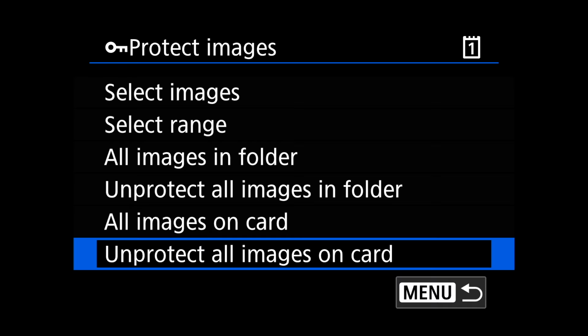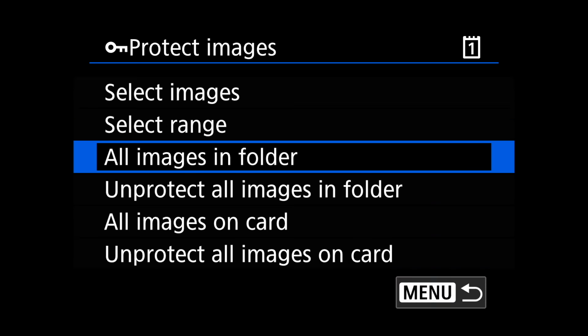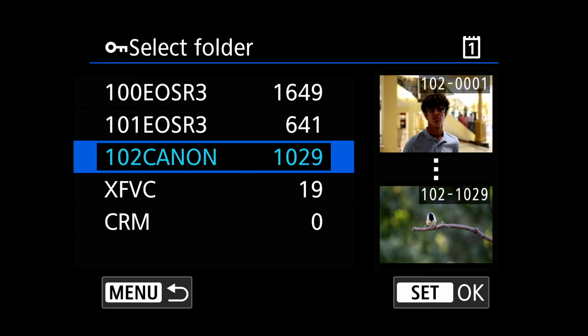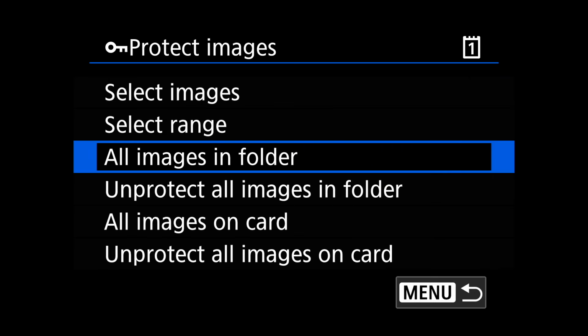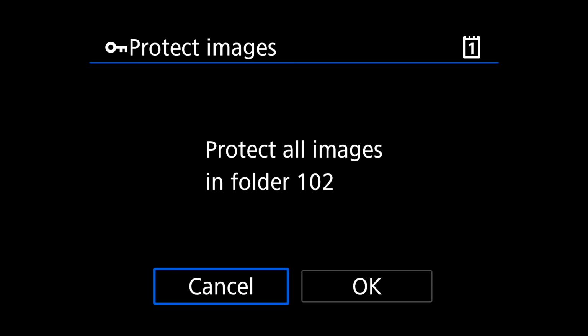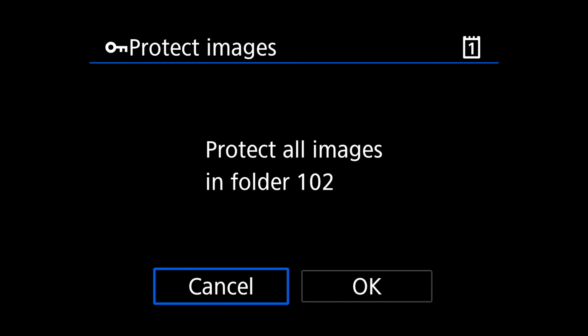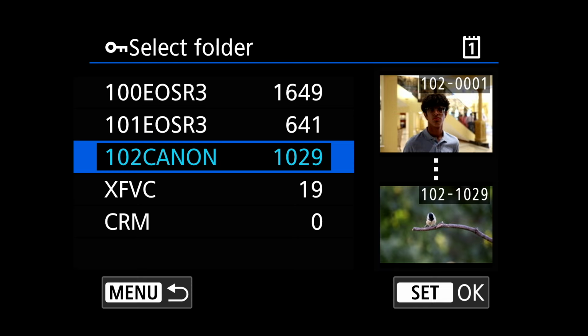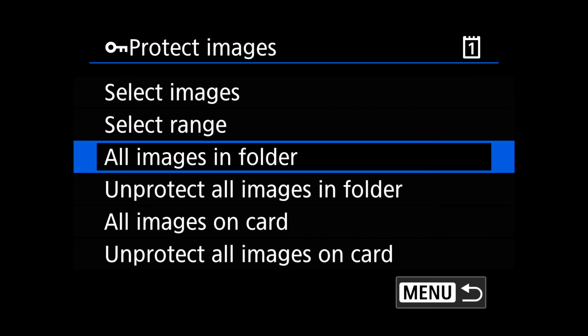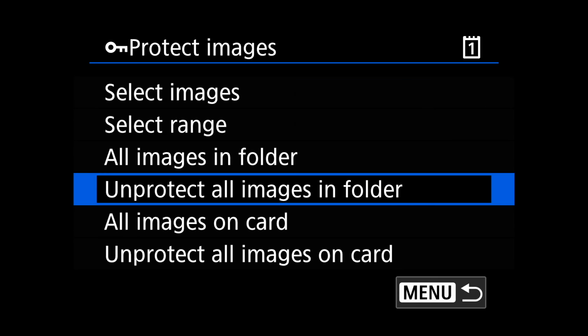So if you shoot a wedding and you want to protect a folder so no one can accidentally delete it, it's usually a good idea to come in here, choose all images in a folder, pick the folder you want and secure it. So you can lock it down. So if I were to do this and come here, protect all images in this folder, if I hit OK now, you can't delete those until you take that lock off. That's how that works. All right, so those are the selections here.